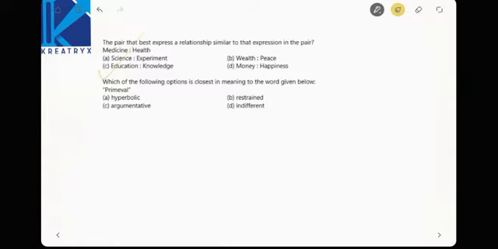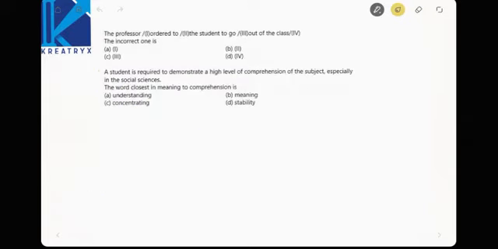Next, which of the following options is closest in meaning to the word given below? Primeval is nothing but primitive. Restrained, indifferent, hyperbolic are exactly opposite meanings to primitive. Now argumentative is the closest meaning to primitive, right? Going to odds.